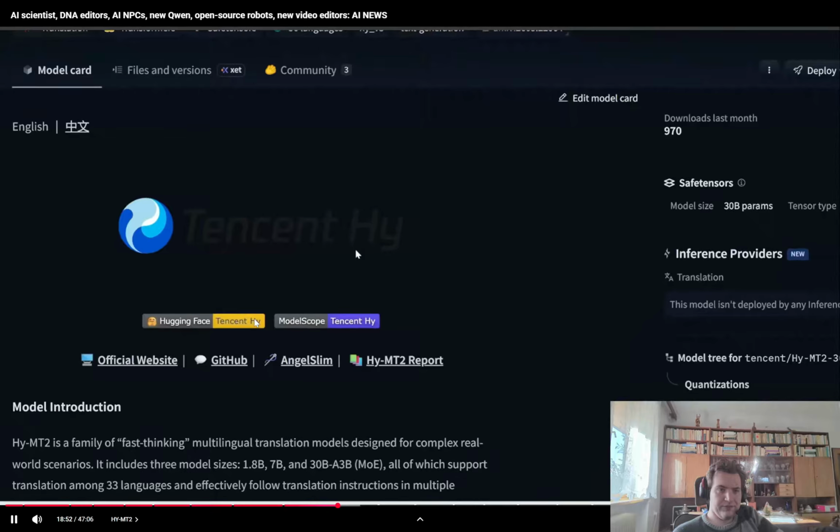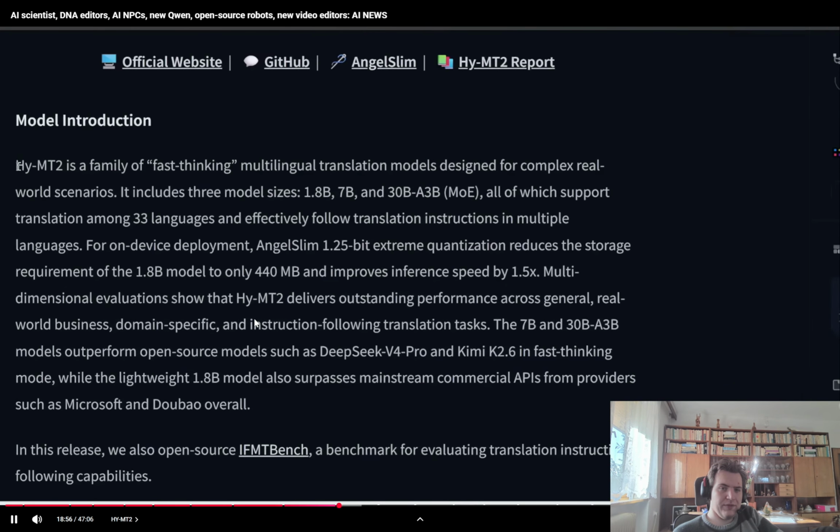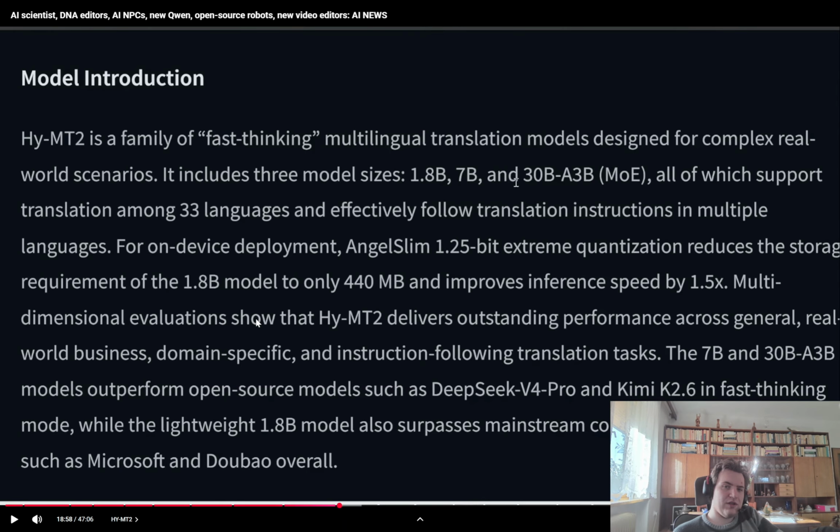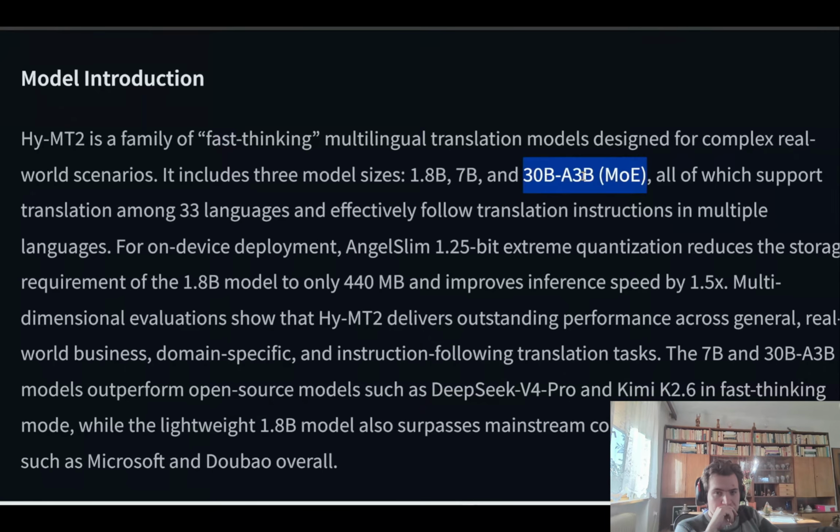Also this week, Tencent open-sourced a family of multilingual translation models called HYMT2. The biggest model is 30 billion parameters, and this is a mixture of experts model, so when you use it, only 3 billion parameters are active, making it very efficient. They also have a smaller 1.8 billion variant and a 7 billion parameter variant.